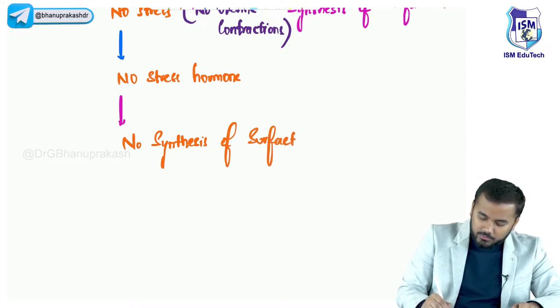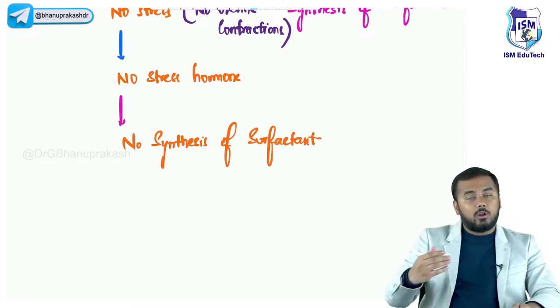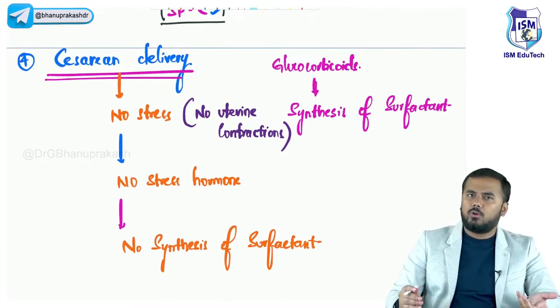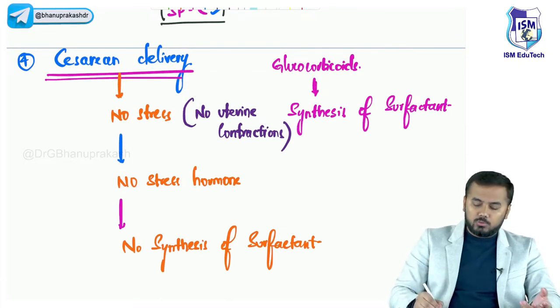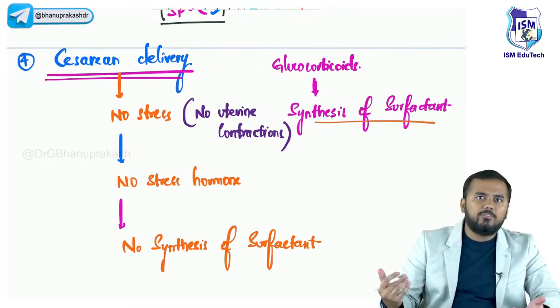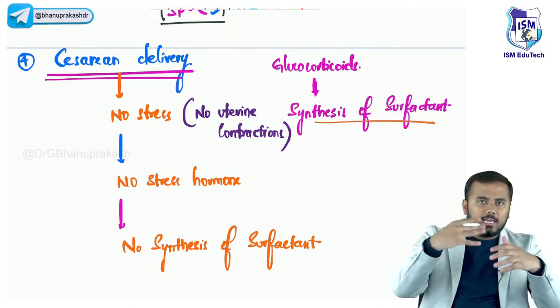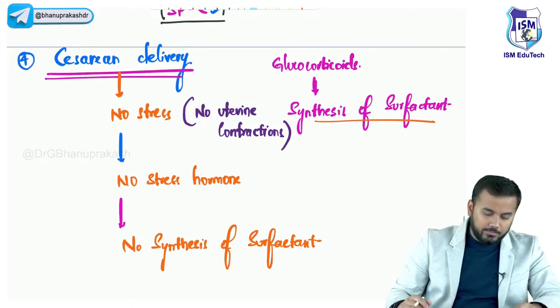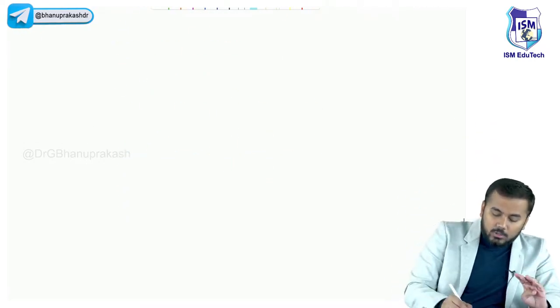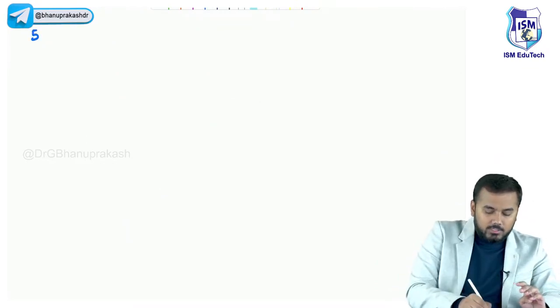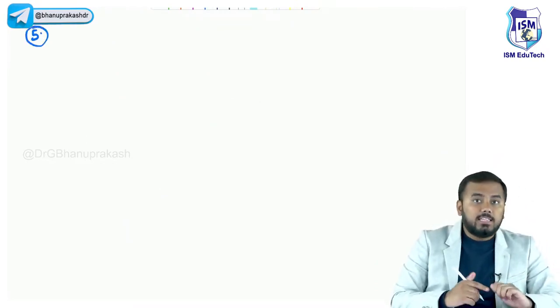Osama Sheikh is already saying that is why we give dexamethasone. Obviously, glucocorticoids are responsible for the synthesis. When glucocorticoids are not there, we give an injection of glucocorticoids so that the lungs become mature. Very good, Osama. Right. So after the fourth, the fifth important etiology is a condition.